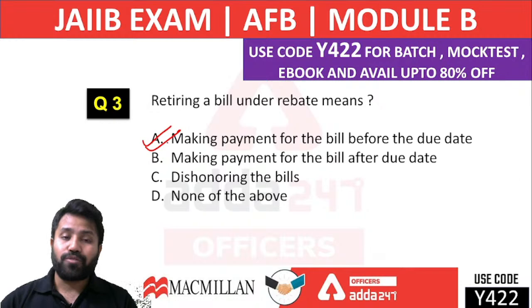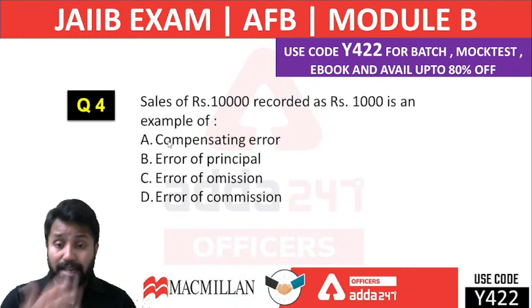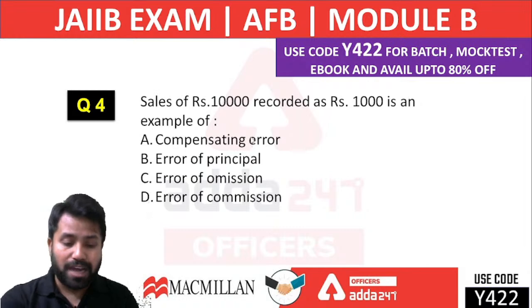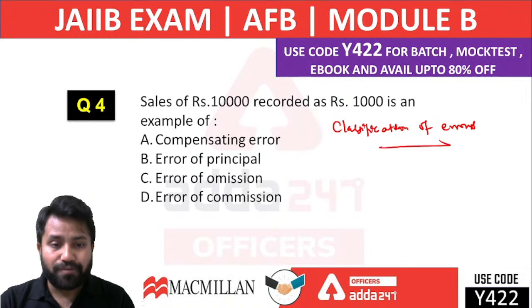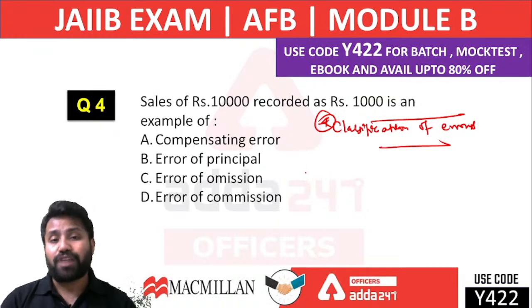So that would be your answer for this question. Next question: sale of 10,000 recorded as 1,000 is an example of what? Whenever we talk about classification of errors, it is a very important topic for your accounting subject. You can also understand that it is a very important topic for the trial balance.